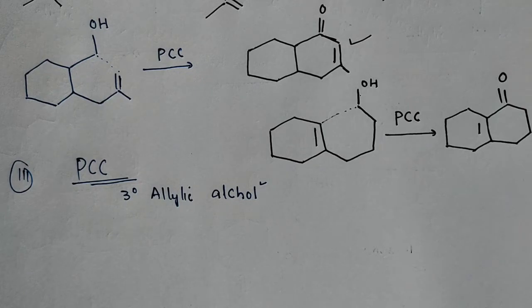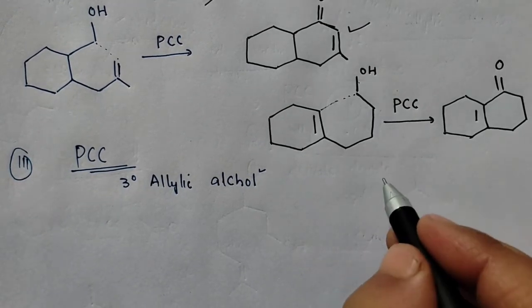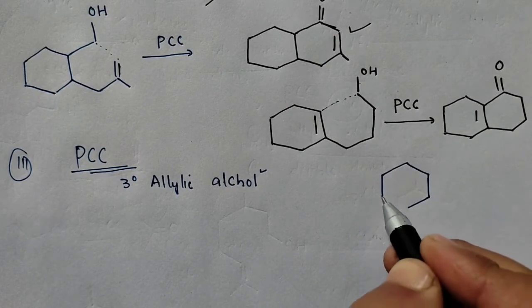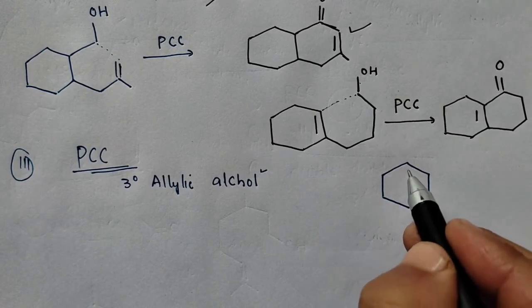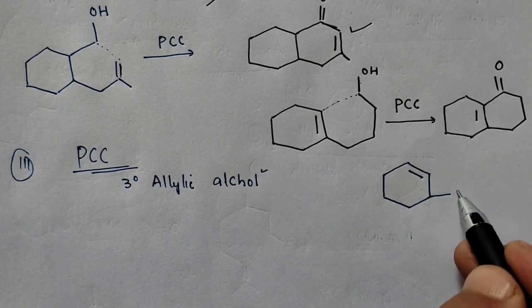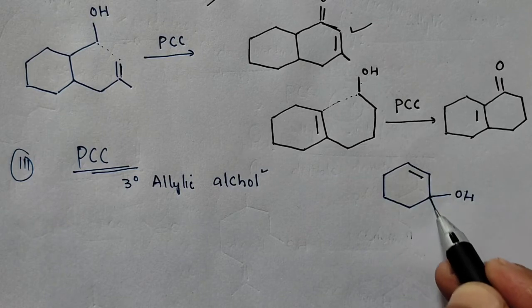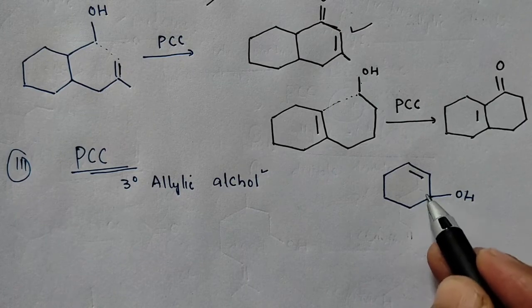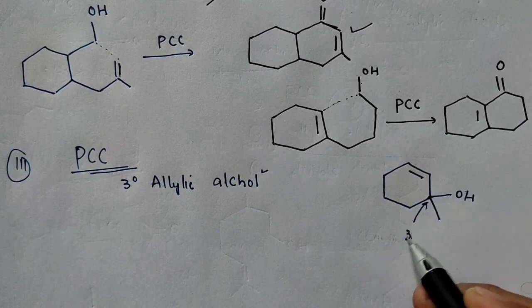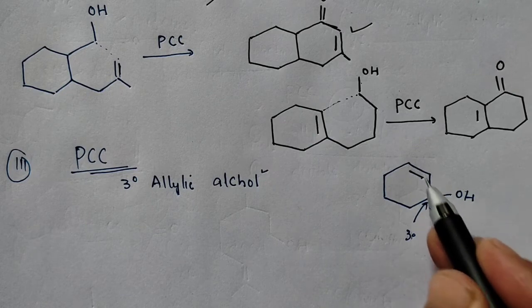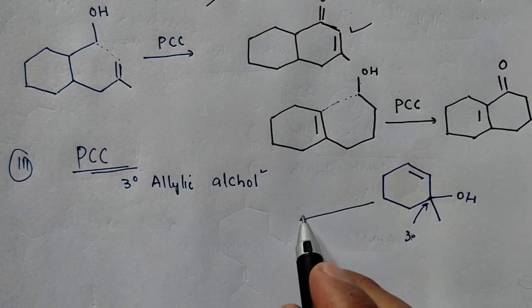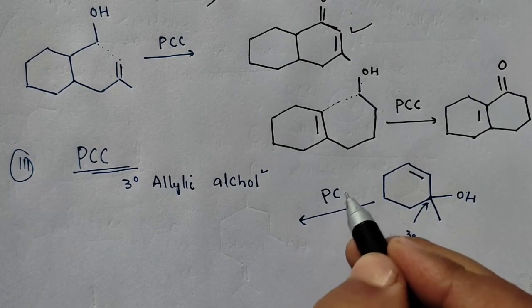So let's take the example of a 3 degree allylic alcohol. 3 degree allylic alcohol means this one. This is your methyl group. अब देखिए, this is your 3 degree carbon, this one, and then you have allylic alcohol here. ठीक? So this is called a 3 degree allylic alcohol. If you treat this with pyridinium chlorochromate, what is the product formed?